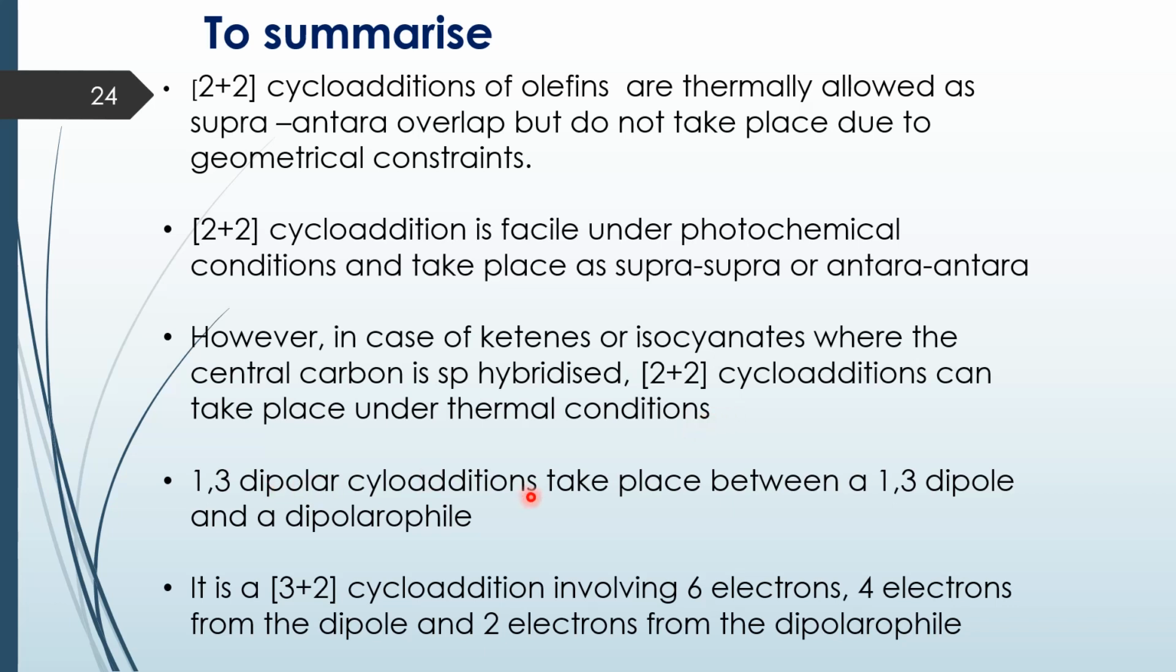1,3 dipolar cycloadditions take place between a 1,3 dipole and a dipolarophile. 6 pi electrons are involved, 4 electrons from the dipole and 2 electrons from the dipolarophile. However, it is a 3 plus 2 cycloaddition because 3 atoms of the dipole and 2 atoms of the dipolarophile combine together, and these reactions are very useful in the synthesis of 5-membered heterocyclic compounds.